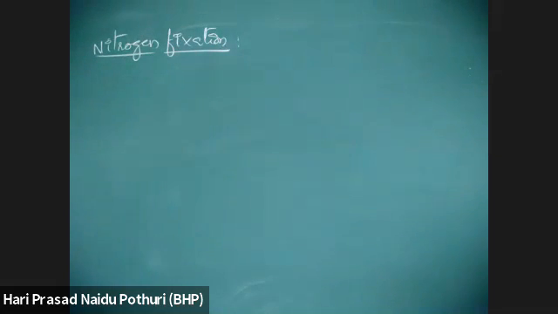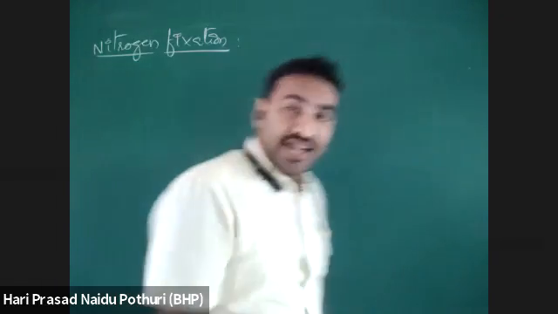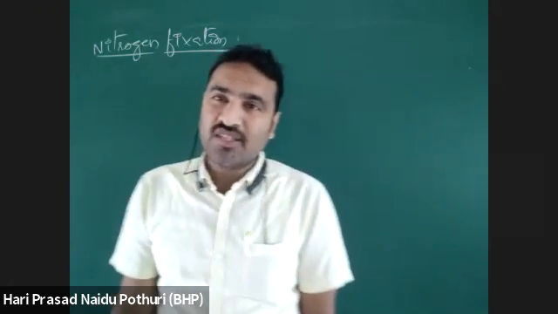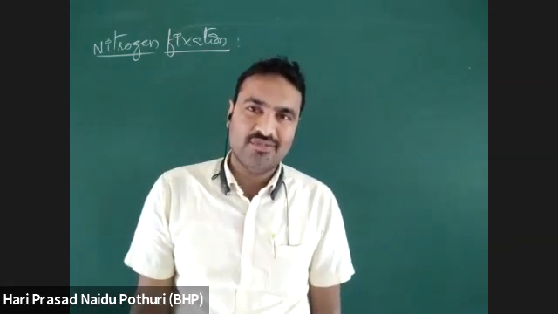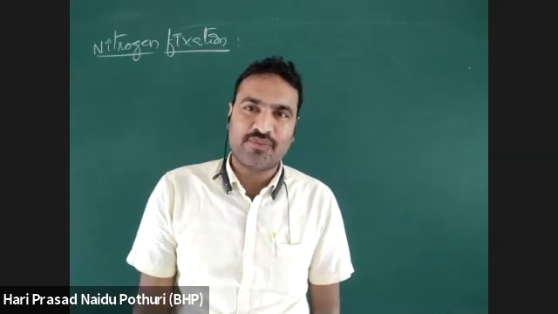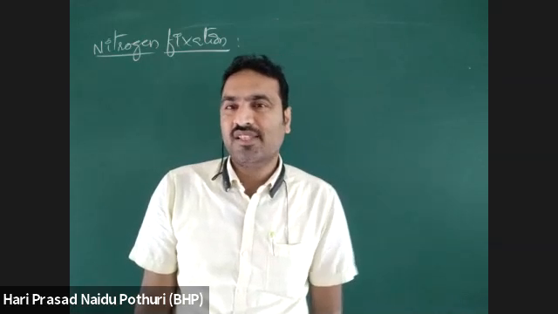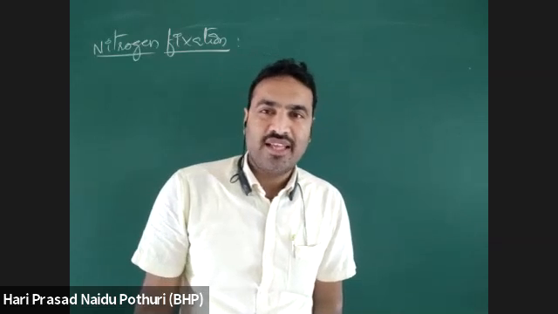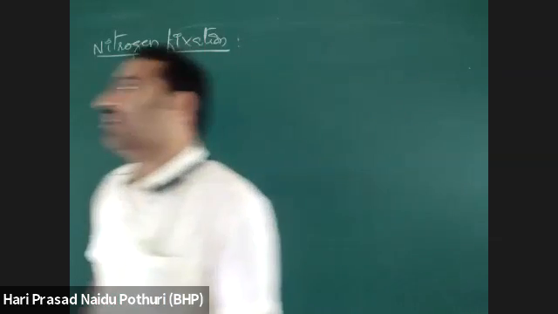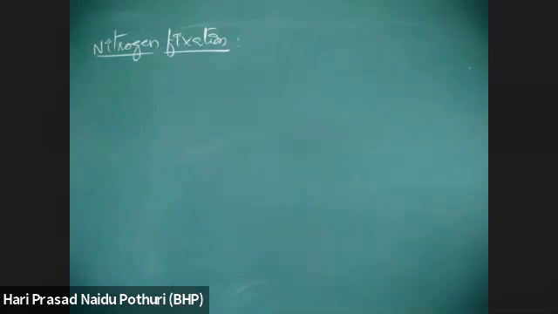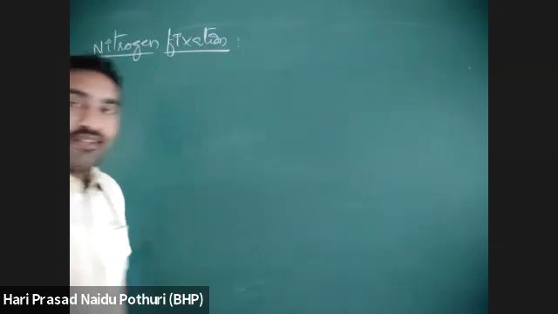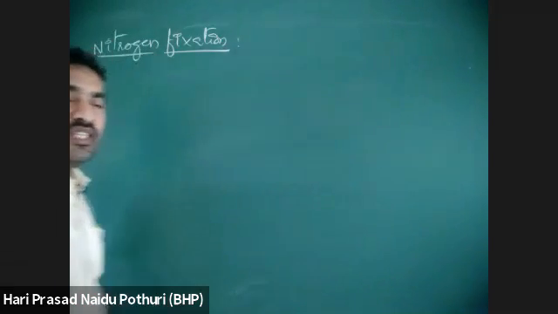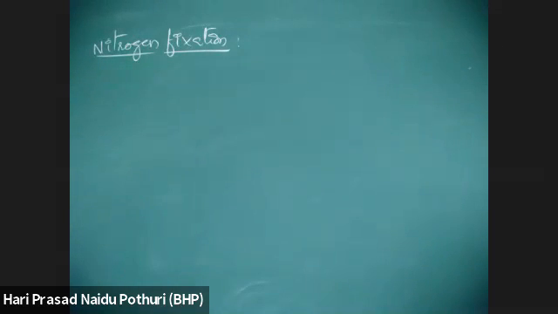Nitrogen fixation. Usually the nitrogen which is present in the atmosphere is taken by the plants majorly. Animals cannot take nitrogen directly from the atmosphere. Yes or no? Animals cannot take nitrogen directly from the atmosphere. So plants are taking nitrogen from the atmosphere. At the same time, there are some microorganisms which can take up the nitrogen.